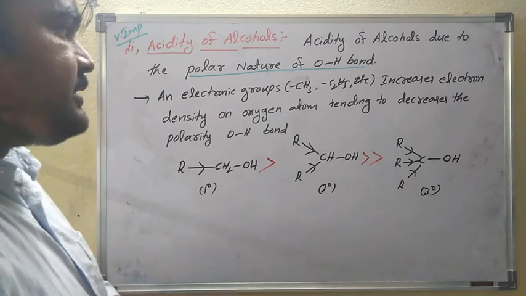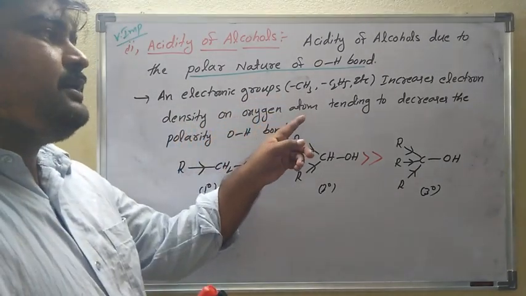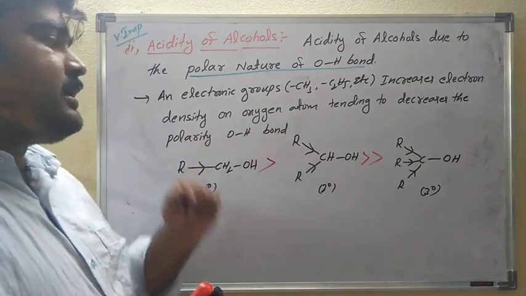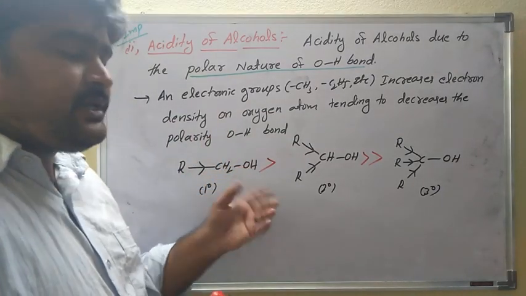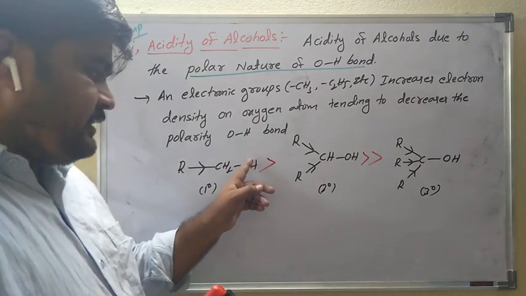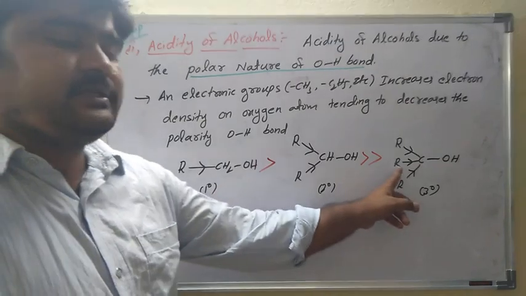Why? Because electron releasing groups increase the electron density on the oxygen atom, tending to decrease the polarity of OH. See, what is the acidic nature? The H plus ion is liberated. After releasing the H plus ion, there is a negative charge here, and here also, and this is also a negative charge.